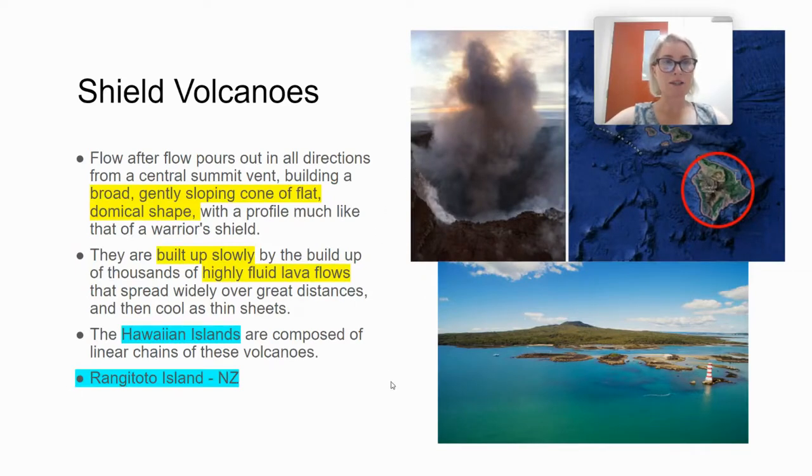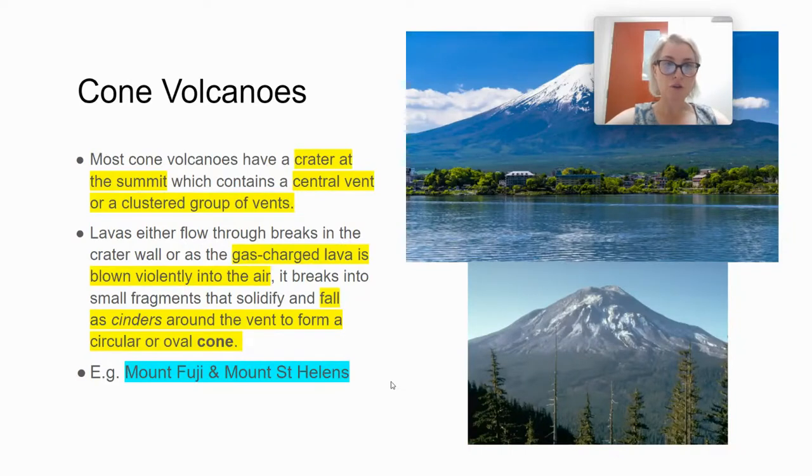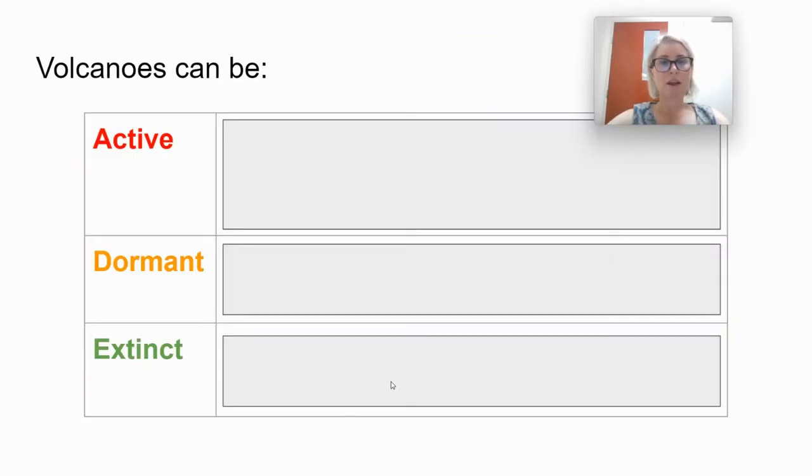So an example that we see of shield volcanoes is the Hawaiian Islands, which is actually composed of a chain of these type of volcanoes. Cone volcanoes, an example of this, remember these are the angry ones. They have gaseous vents that spurt out magma, which drops really quickly. It's gas charged lava. And an example that we can see of this is Mount Fuji and Mount St. Helens.